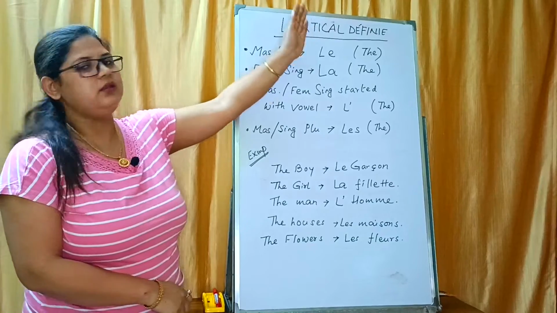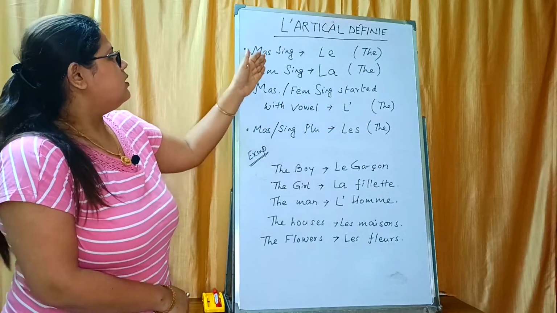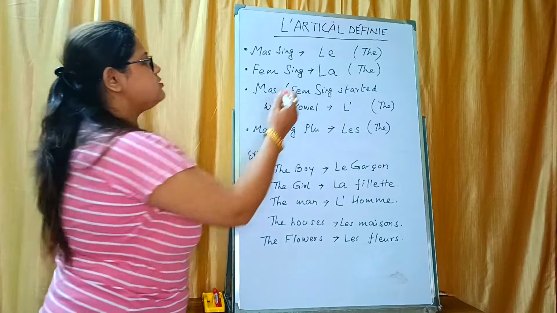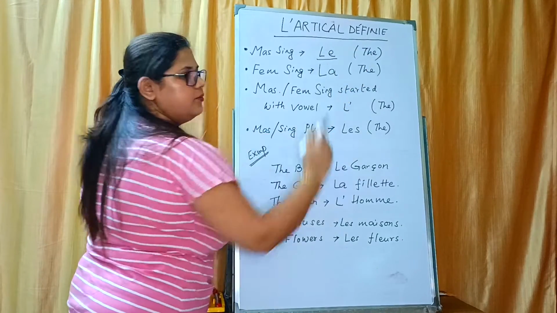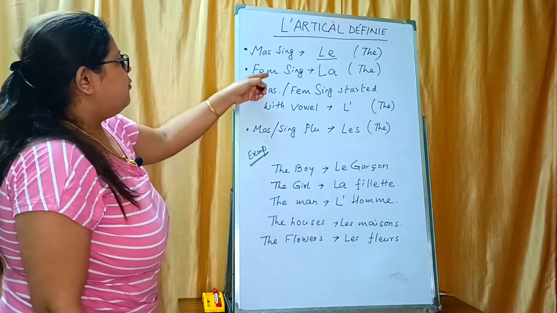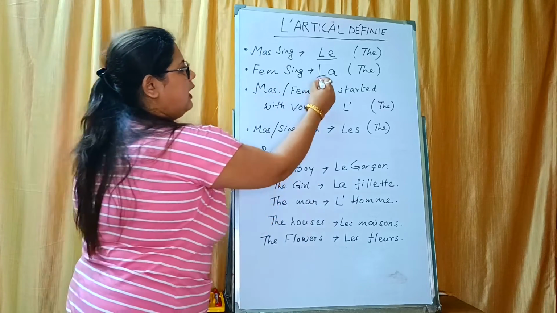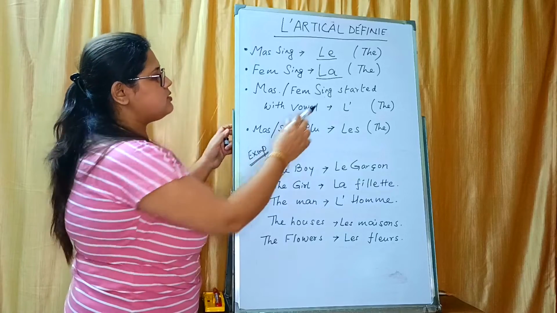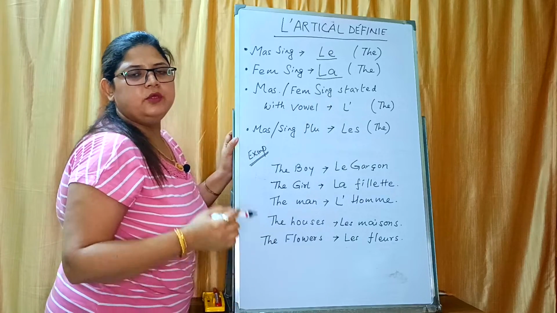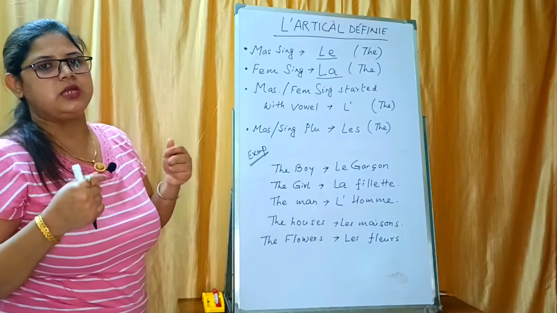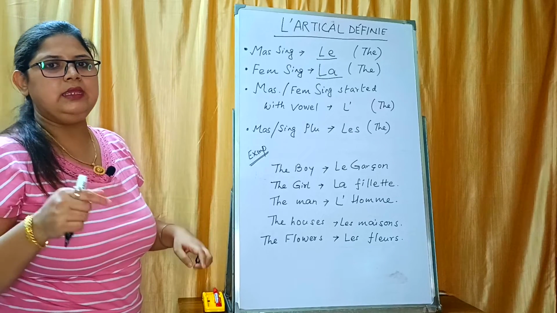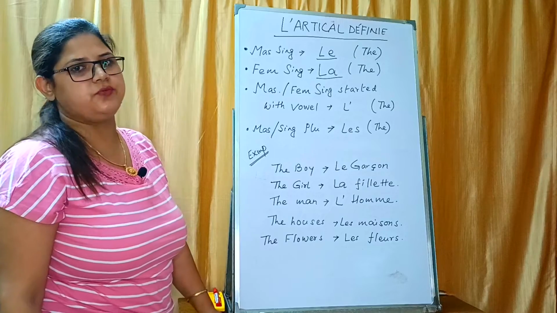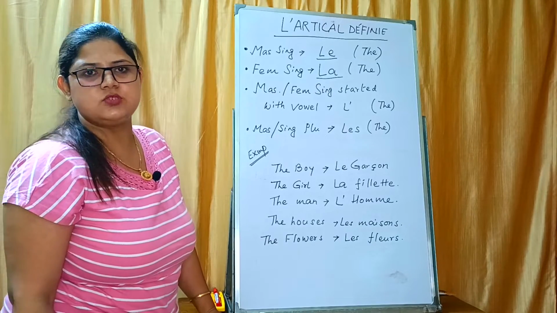Definite article, l'article défini. Masculine singular, le. The word is le, the meaning is "the". Feminine singular, la. Masculine and feminine singular starting with a vowel: the word in French which starts with the vowel A, E, I, O, U and H, because in French there are 6 vowels as per the pronunciation.